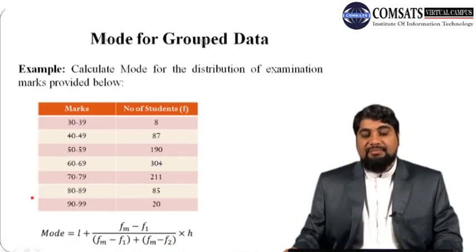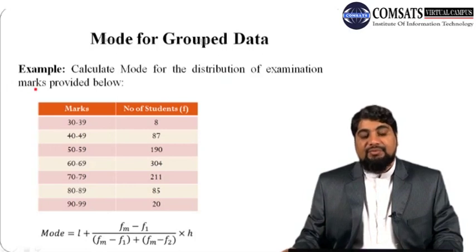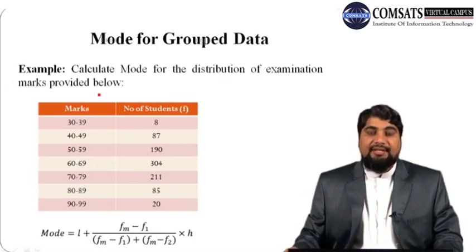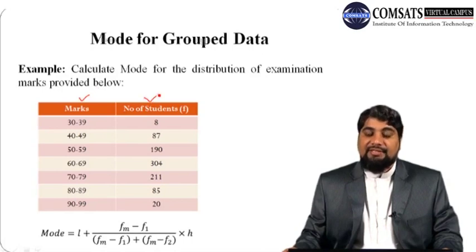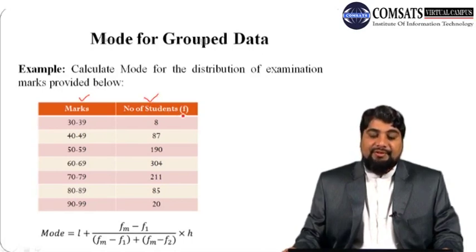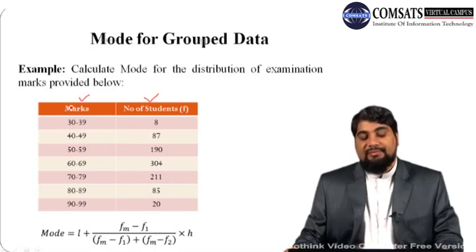Let us discuss an example of calculating mode for grouped data. Suppose we have the distribution of examination marks provided here, and we are interested in calculating the mode. Remember that this is the same data set which we used to calculate the median previously. In the first column we have marks of the students, and in the second column we have the number of students, that is the frequency.